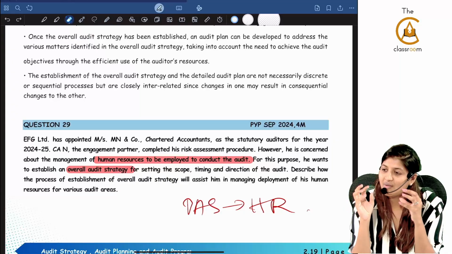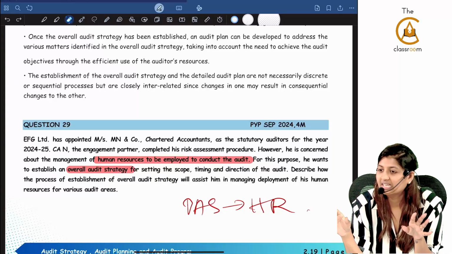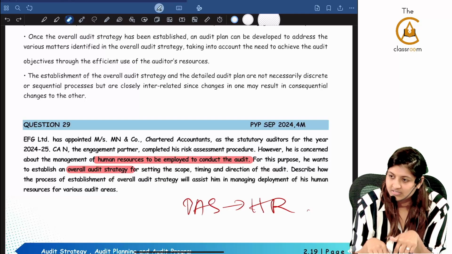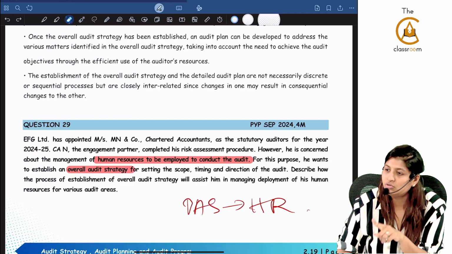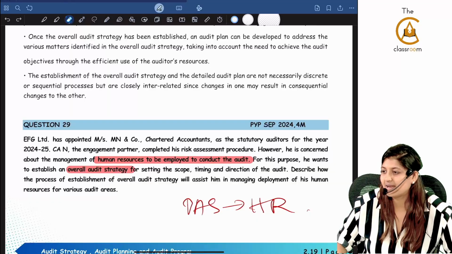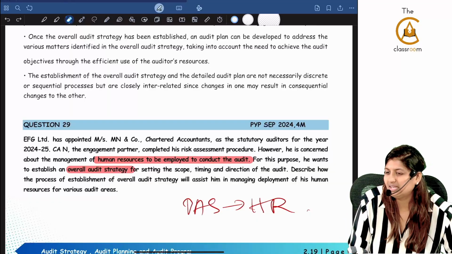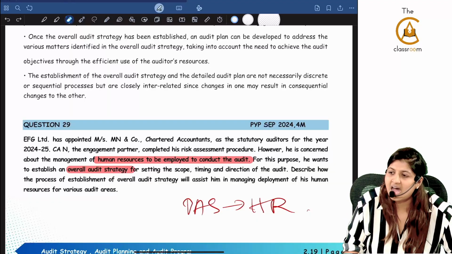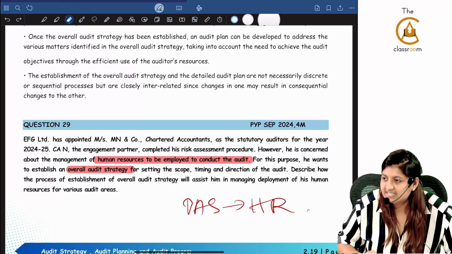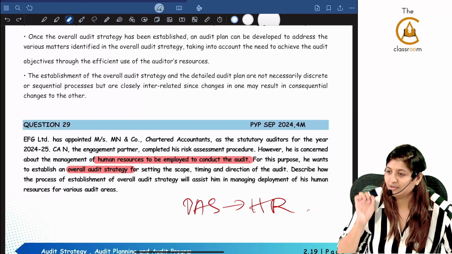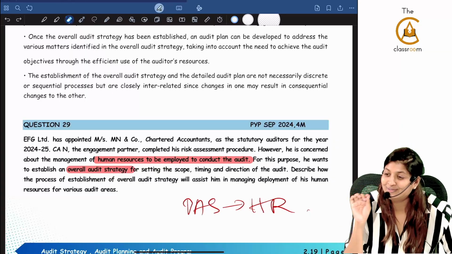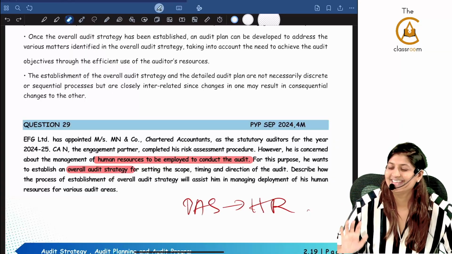Correct? Now, I want you to go home and not study. I want you to write. Write and practice. Now you've seen the question, we saw the answer, you should know the answer. Now I want you to write the answer and practice. At least for these 30 questions, there are so many repetitions, hardly 15 to 20 questions you are going to write today itself. Go home and write. I'm leaving you early today, that's the reason, because I want you to go home and write the answers.